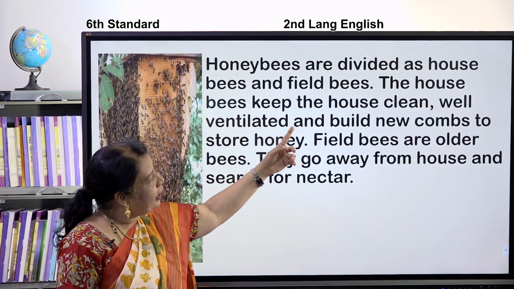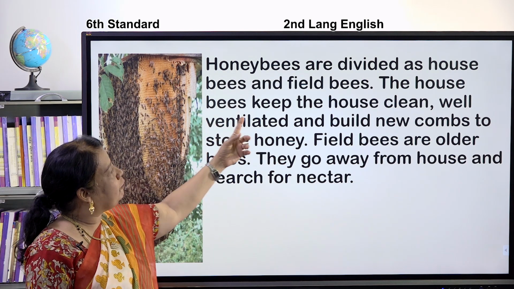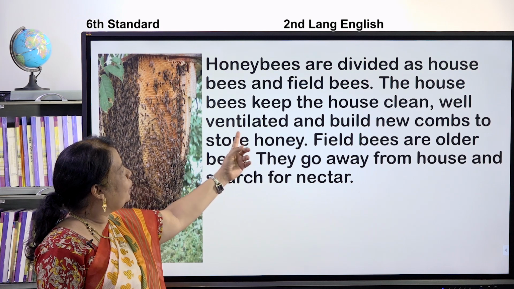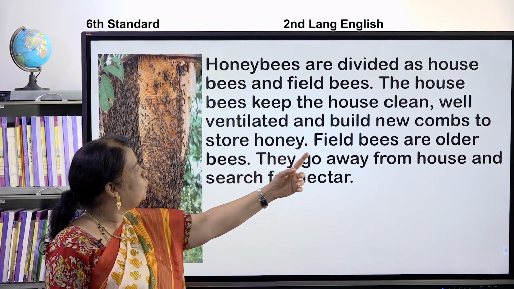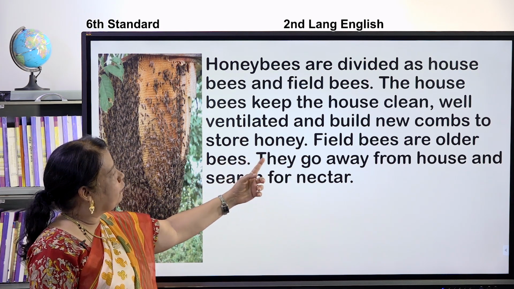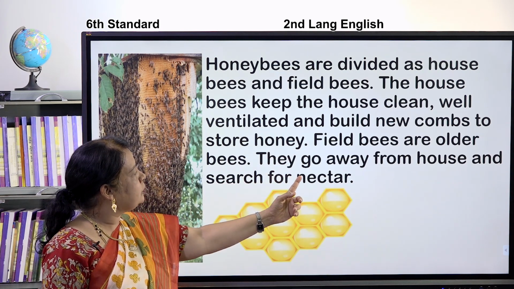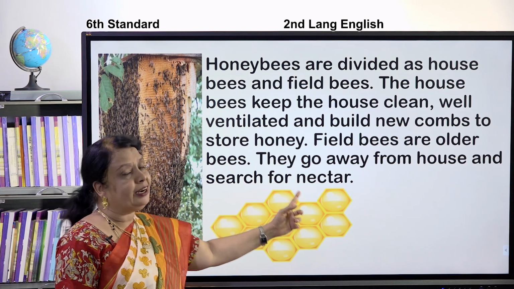Honey bees are divided as house bees and field bees. The house bees keep the house clean, well ventilated and build new combs to store honey. Field bees are older bees. They go away from the house and search for nectar.